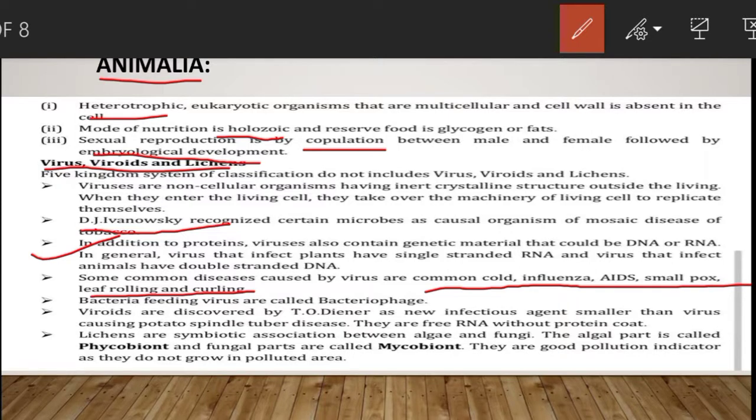Bacteria feeding viruses are called bacteriophages. There are certain viruses which infect even bacteria that are called bacteriophages. Okay, then viroids and prions belong to this category. T.O. Diener discovered a new infectious agent that was smaller than viruses and caused potato spindle tuber disease.